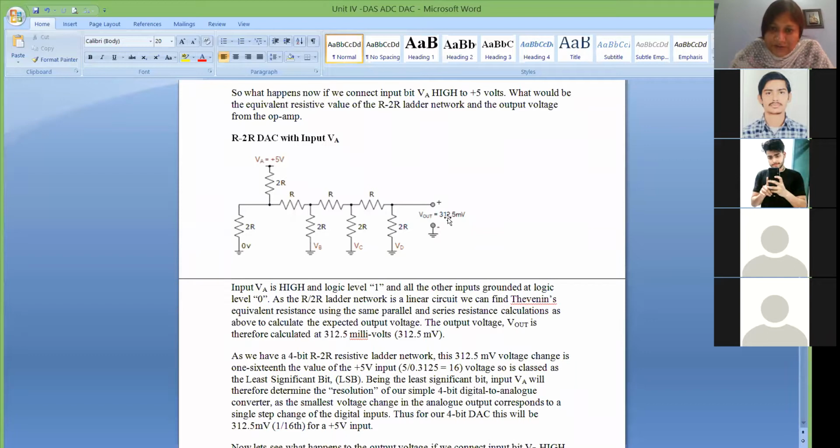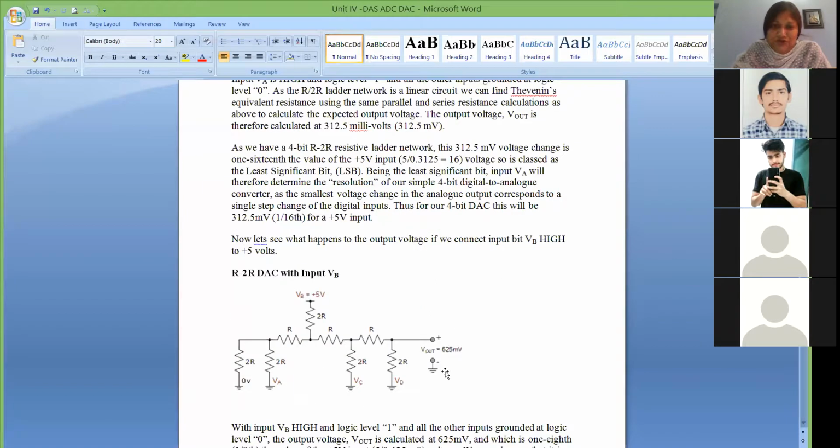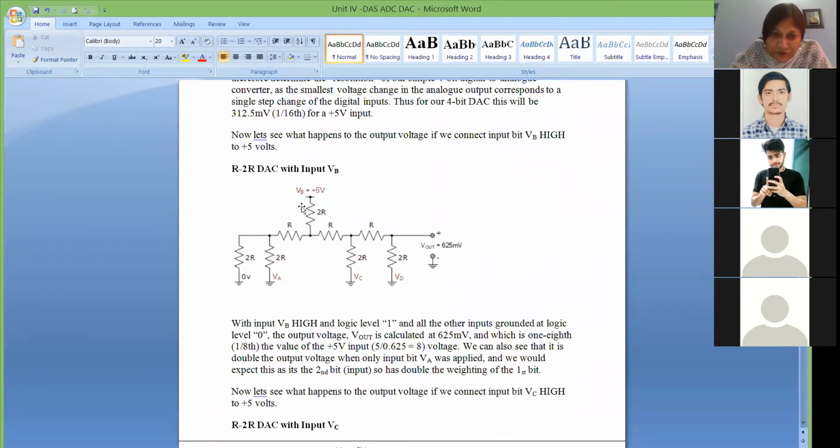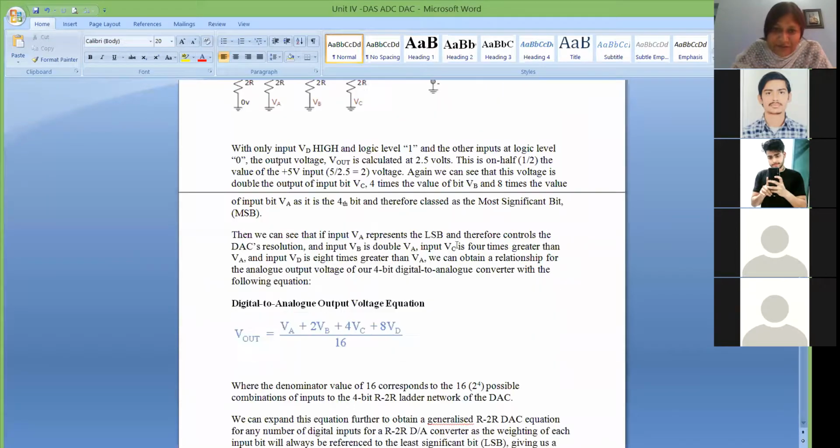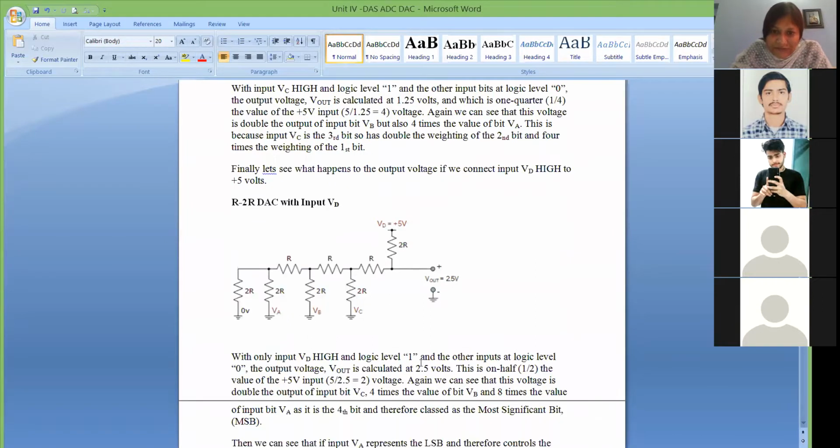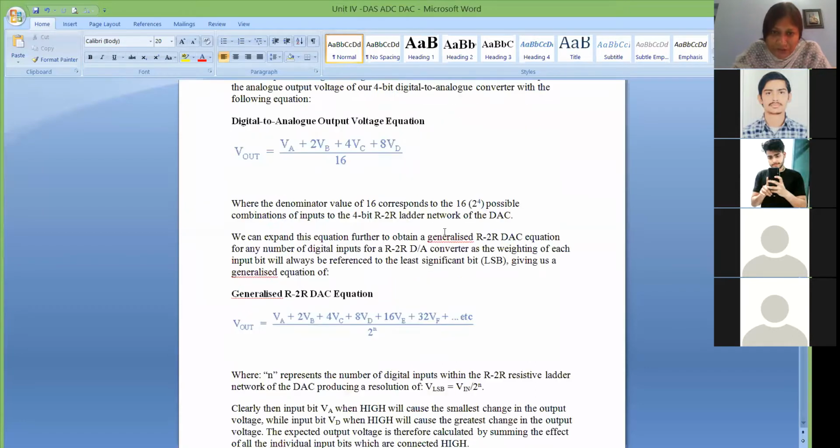My output will be 312.5 millivolt if my output is ranging from 0 to 5 volt, and I have 16 levels. So 5 divided by 16, that is 312.5 millivolt. The same is the case if I apply the voltage to VB terminal, and this is grounded, this is grounded, this is grounded. Then if you calculate the output, it will be 625 millivolt. So likewise, if you take here, then it will be 2.5 volt.